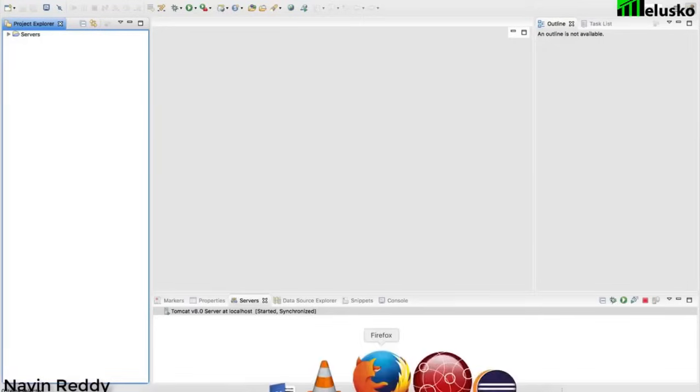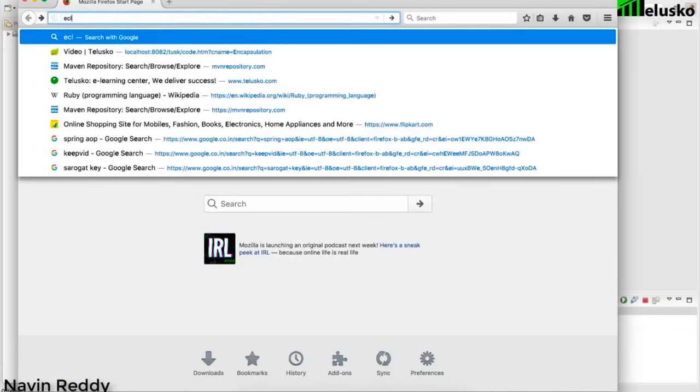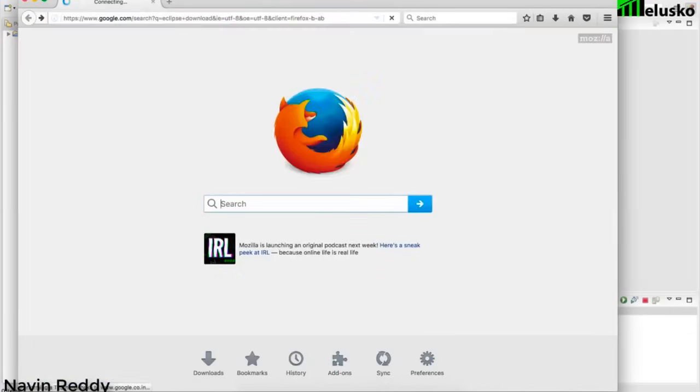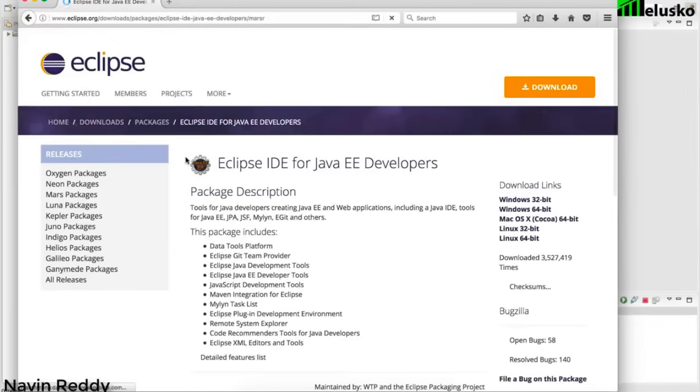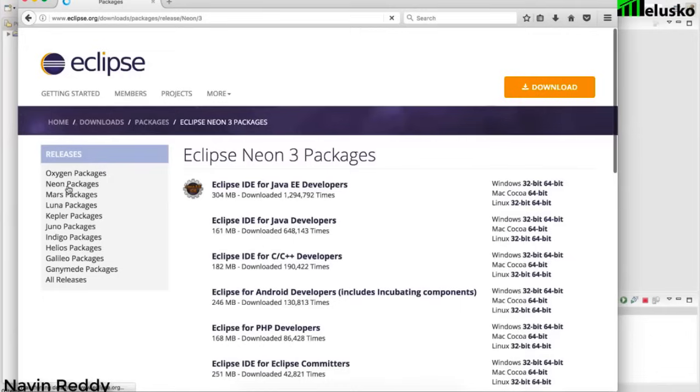So you can just go to the website, search for Eclipse download. It will take you to the website and you can download Eclipse from here, right? Search for Eclipse IDE for Java EE Developers. And when you download Eclipse, you have to make sure that you are going for the Java EE version. It's because Eclipse itself has multiple versions. As you can see, we have Java Developers, we have Java EE Developers.